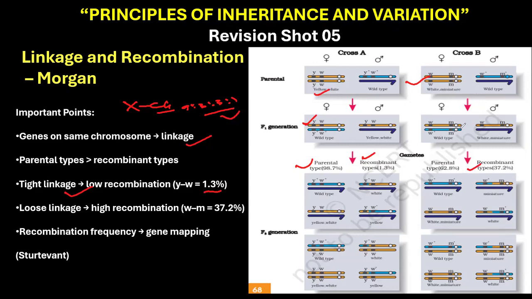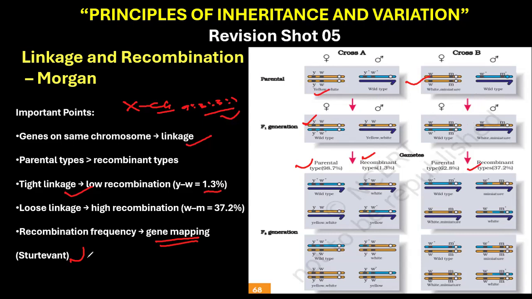Now, Morgan had a student named Alfred Sturtevant. He used recombination frequencies to measure the distance between genes on a chromosome and created the first genetic map. That's called gene mapping. You should know how this gene map is made.